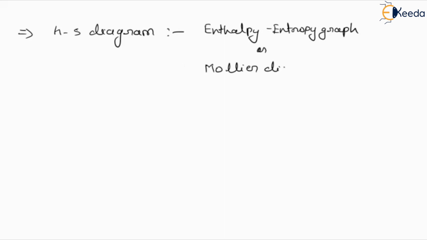This diagram is called the enthalpy entropy graph or enthalpy entropy diagram, or another name is Mollier diagram. Either way, it is representing the enthalpy entropy diagram or enthalpy entropy graph only. So this is mainly defining the variation of enthalpy. The vertical side will be representing the enthalpy and the horizontal side will be representing entropy.